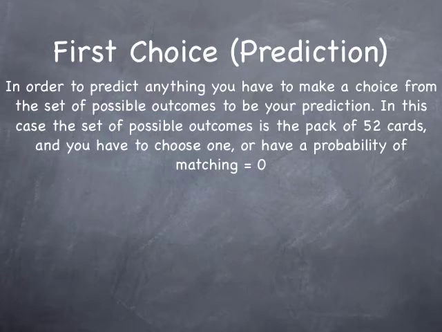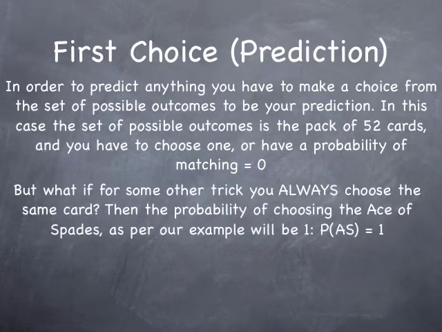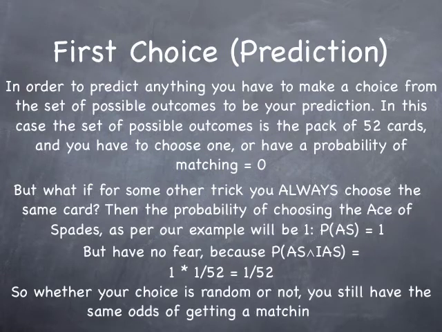When you have 52 different values to choose from, the probability of choosing any one of those values, if it's a random and equal distribution of probability, is 1 in 52. But I can hear you saying, but what if I always choose the same card? Then the probability of me choosing, say, the Ace of Spades will be 1. Well, have no fear, because the probability of choosing Ace of Spades and getting an invisible Ace of Spades, in this case, is going to be 1 times 1 in 52, which is still 1 in 52. So whether your choice is random, or you always choose the same card, you still have the same odds of getting a matching pair.